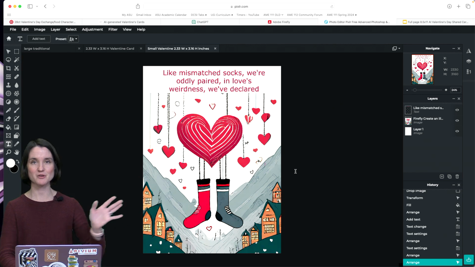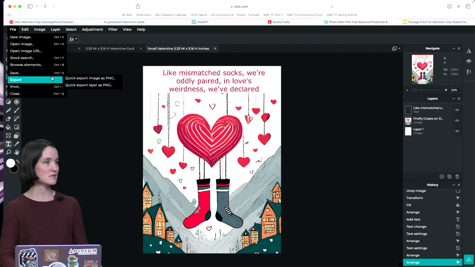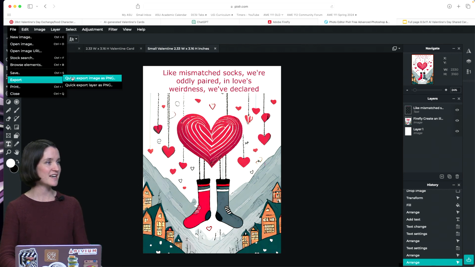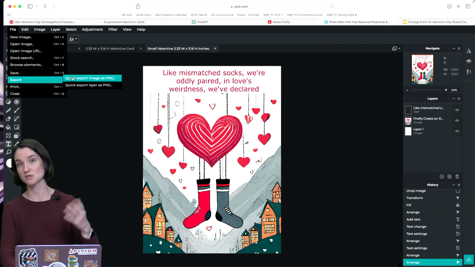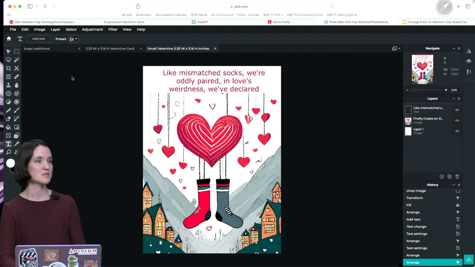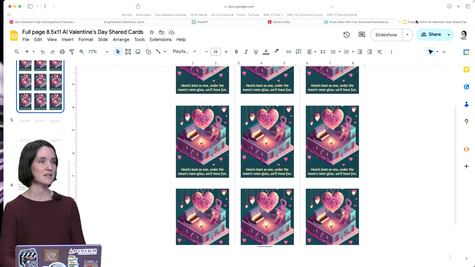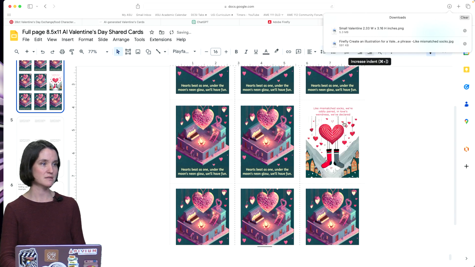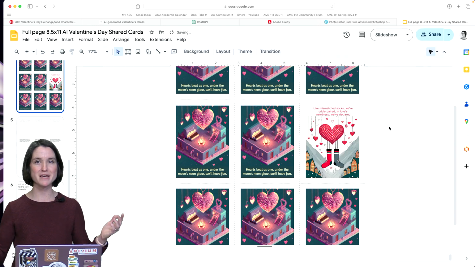Once you're done creating this final Valentine, go up to File and Export. And export, quick export image as PNG. You get 3 free exports a day unless you make an account, which is free, which you can do and log in. So go ahead and export that. And then finally, I've made just a Google Slides template that's 8.5 by 11 so that you can print to any standard printer. I'm going to take my image and drag it into my template to replace. And there we go. I can make as many of these as I want. It just happens so quick.